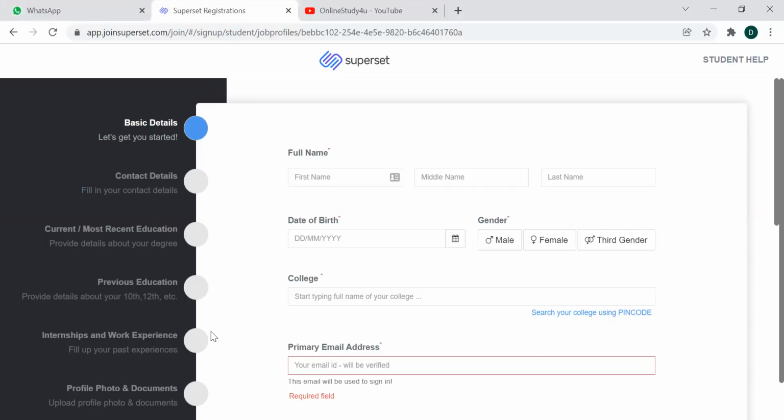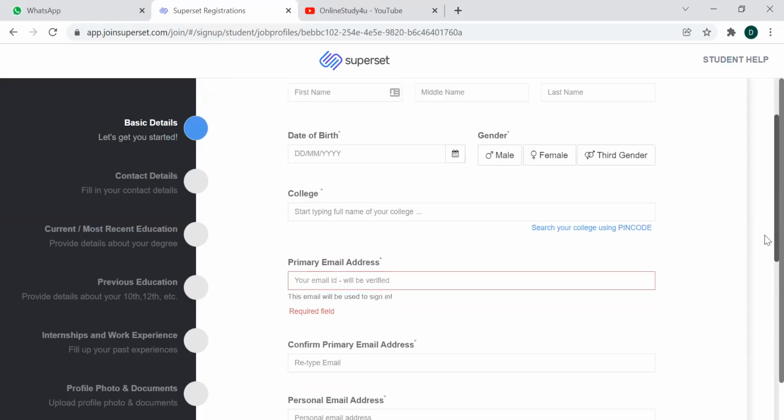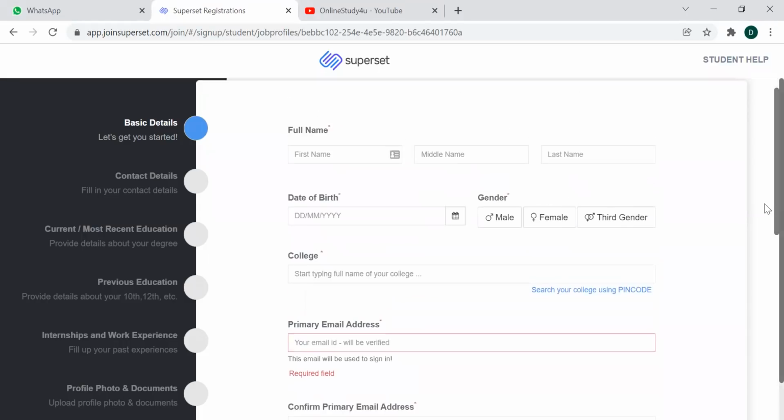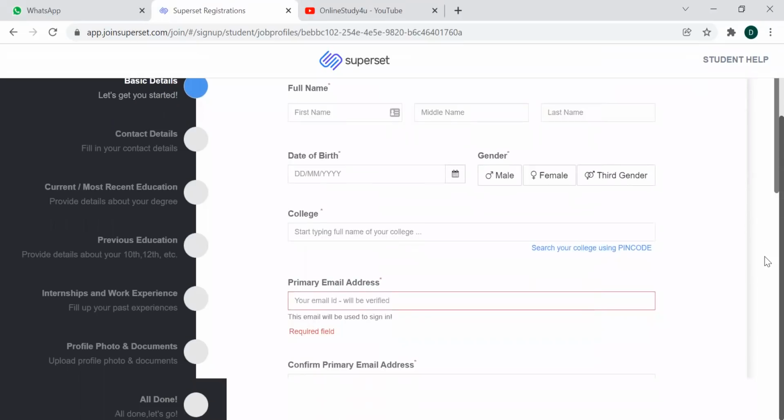After that, next is profile photo and documents. That will be your resume and your profile photo. As I always mention, please go for a professional or passport size photo which has a plain background. Plain white will go well, and if you don't have a plain white background, there are immense tools available across the internet to change the background of your photo. You can upload your photo in there, and they'll instantly change the background and give it to you in picture format itself.